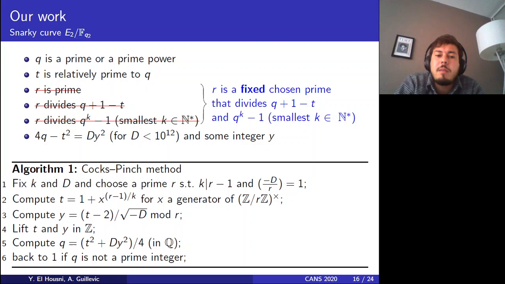This is basically by observing that T minus 1 is equal to Q modulo R, so that we take a generator of F_R^* and we raise it to (R minus 1) out of K, and we take this to be equal to T minus 1. And then everything follows by definition.